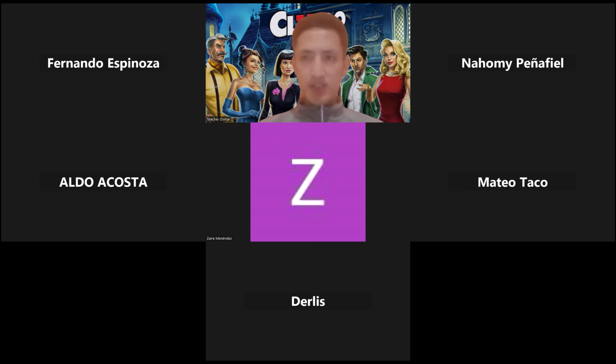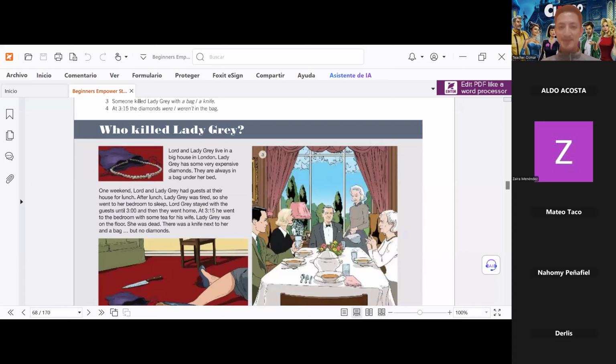And let's get ready to start with this, okay? Let me show you the examples. So here you go. The mystery of today is who killed Lady Grey? This is what we need to identify today. Who killed Lady Grey? So, my dear students, this is going to be on page number 78. Excellent. Can you see it over here?